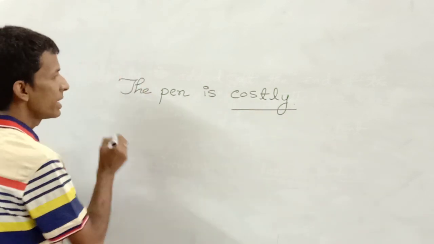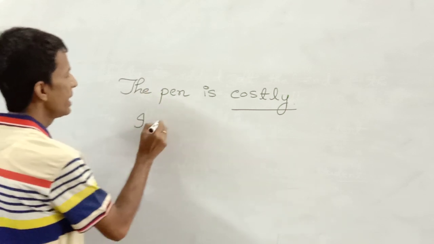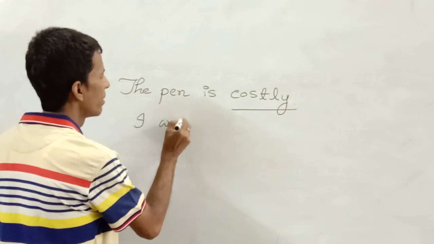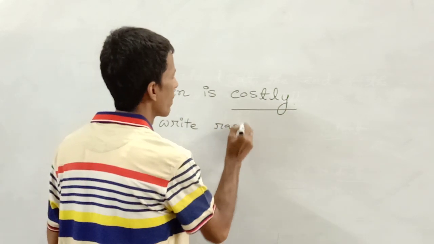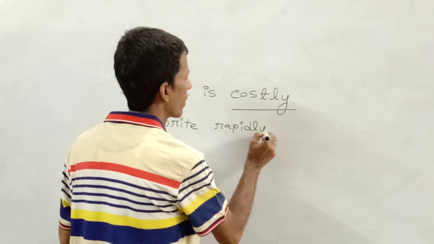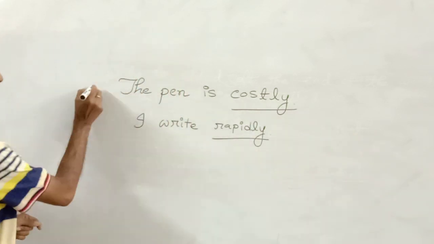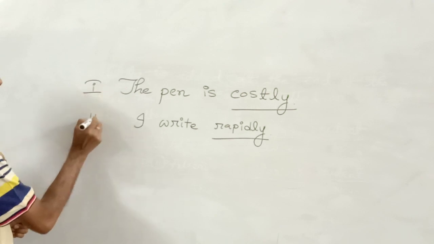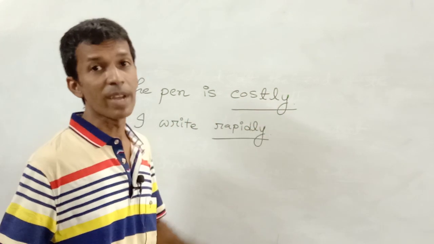And if I write down this example in a different way, I write rapidly. So look at these two examples. In the first example, costly is written. The spelling of the word is costly.